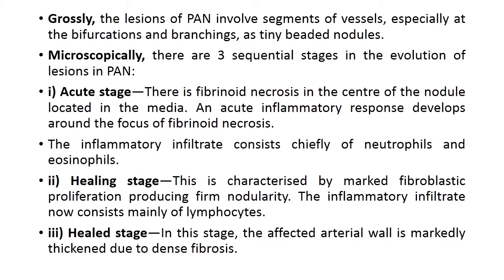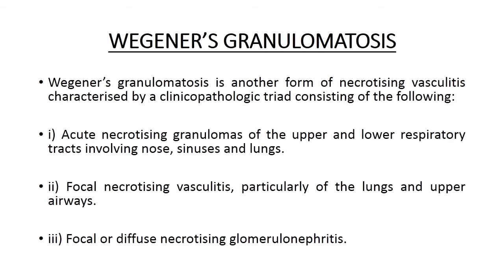The inflammatory infiltrate consists chiefly of neutrophils and eosinophils. The healing stage is characterized by marked fibroblastic proliferation producing firm nodularity. The inflammatory infiltrate now consists of lymphocytes, and in healed stage, the affected arterial wall is markedly thickened due to dense fibrosis.